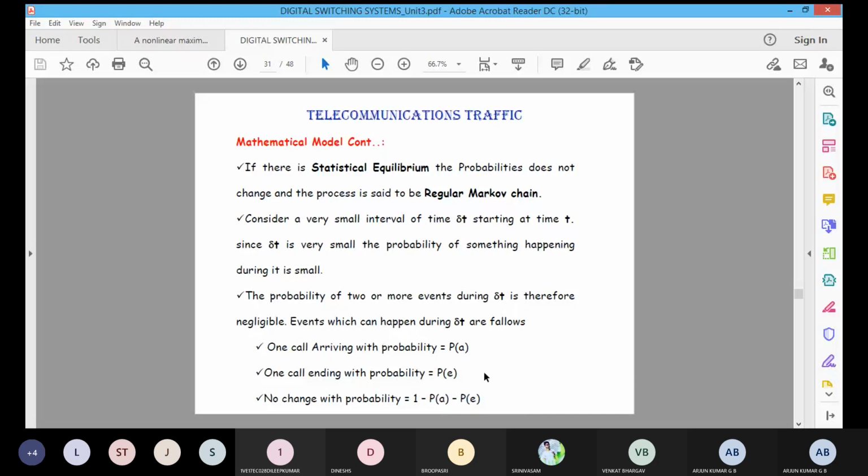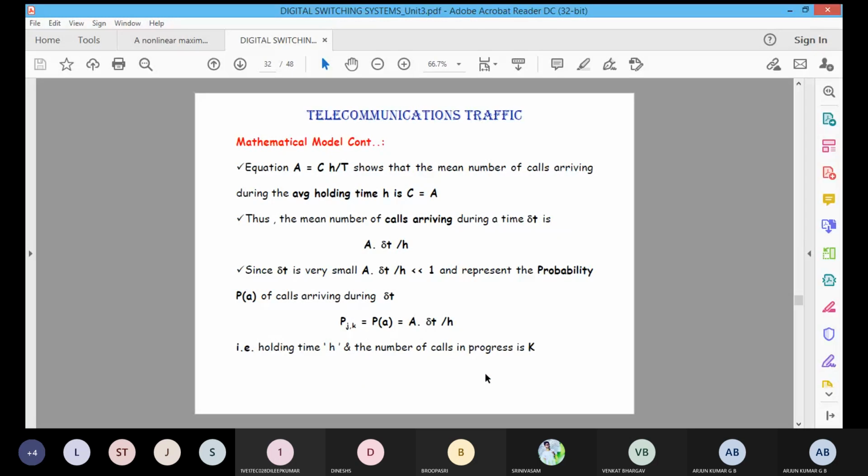Okay, then we know the equation of traffic: A is equal to CH by T. A is the traffic, C is the mean number of calls offered in a given particular time duration T, and H is the call duration for the particular call. That is the equation of the traffic.